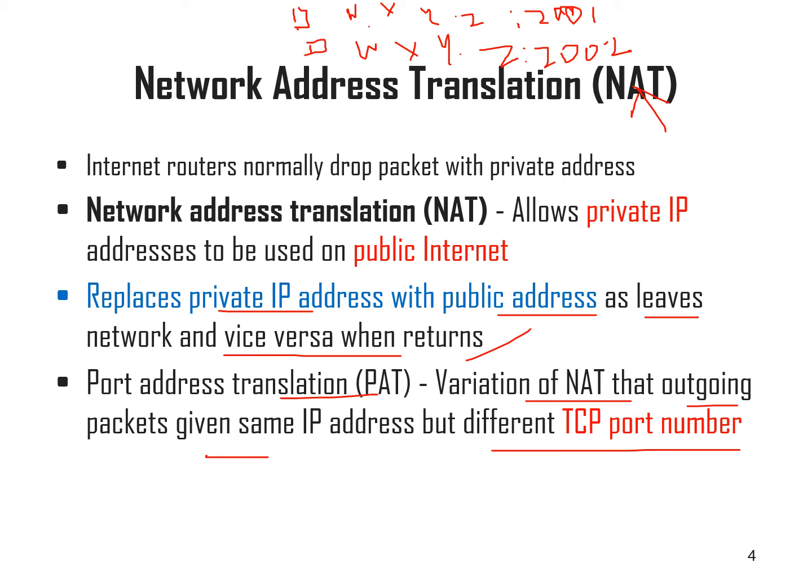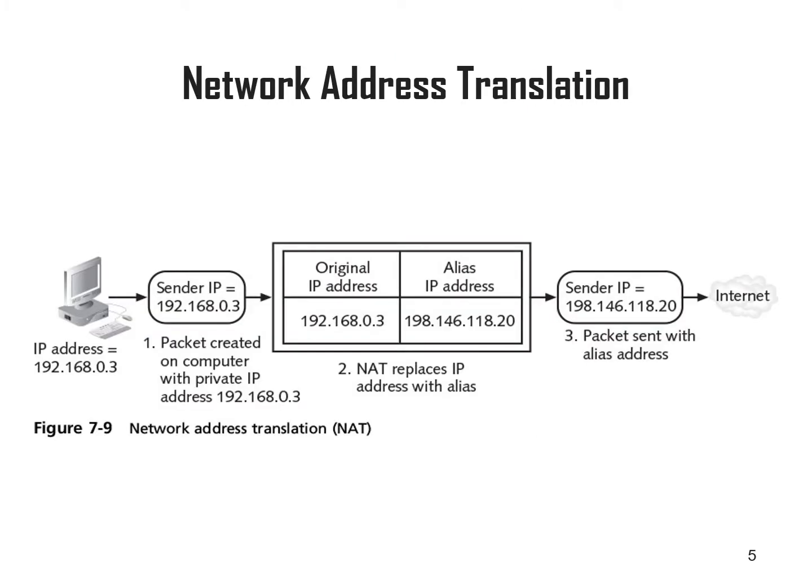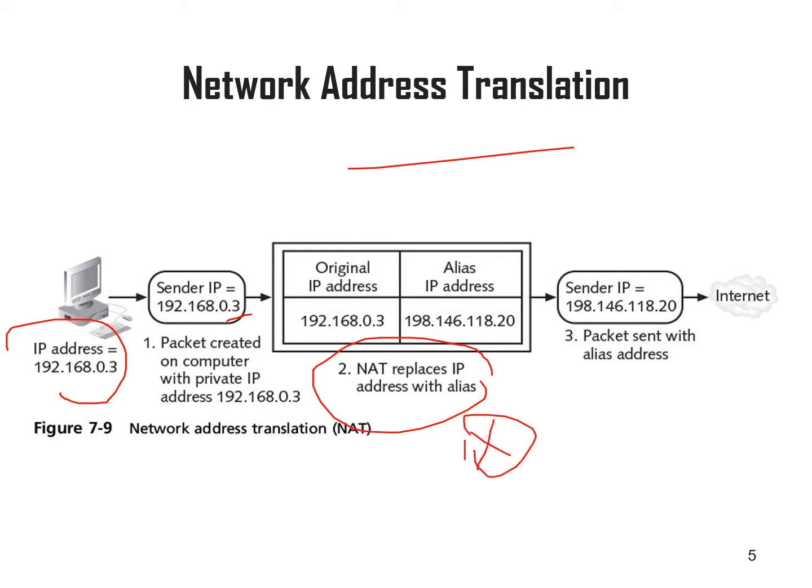So network address translation allows the private IP addresses to be used on the public internet. It does the translation of private IP to public and public IP to private IP. So this is how NAT is happening. A packet has the IP address 192.168.0.3. This is the sender's IP address. Here the NAT has just been installed in a router. This is the original IP address of the packet. It has been translated to a public IP and sent to the internet. So this is what happens in NAT. It's a very simple thing, network address translation.